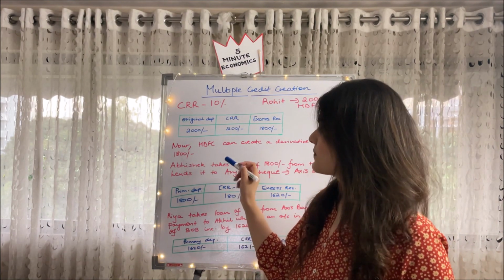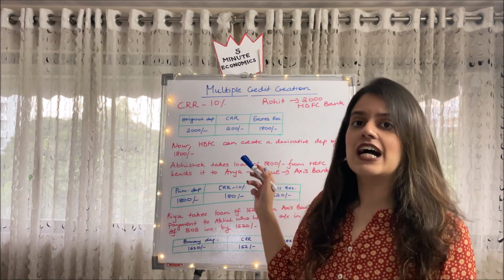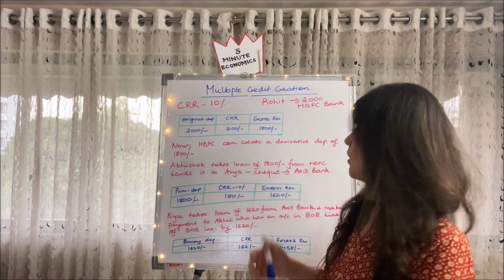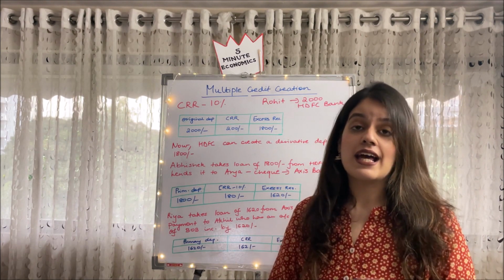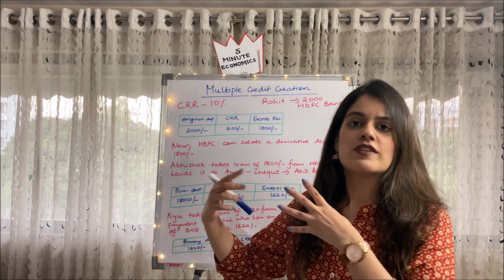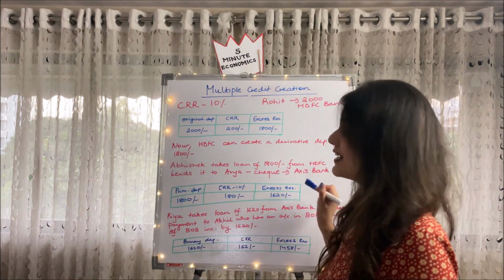Now HDFC can create a derivative, or secondary or active, however you want to say, deposit of 1800 rupees. Now Abhishek comes and takes a loan from HDFC Bank of 1800 rupees, and he further gives that money to Arya in the form of a check, and Arya has a bank account in Axis Bank. So Arya goes and deposits that very check in Axis Bank. So here is the balance sheet of Axis Bank.